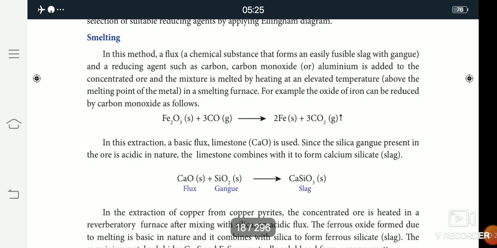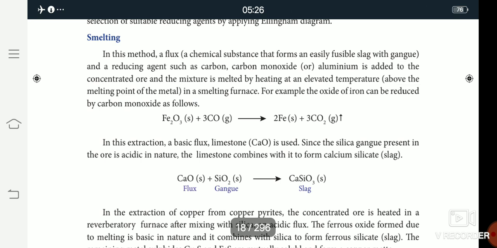What is slag? A slag is an easily fusible material which is formed when the gangue still present in the roasted and calcined ore combines with the flux. So flux and gangue, the product is slag. Okay, children.